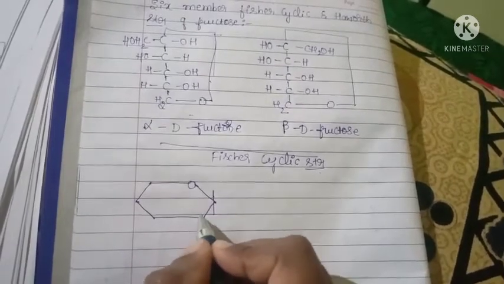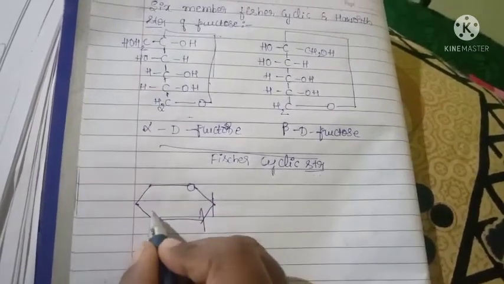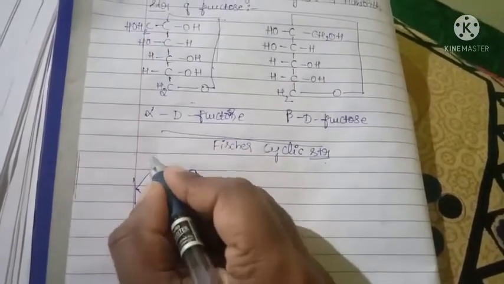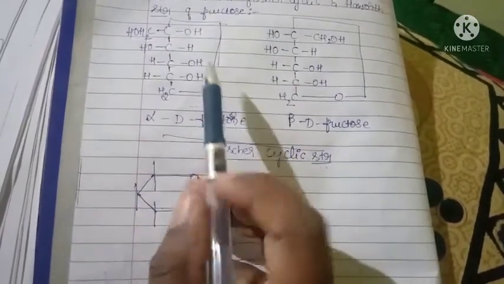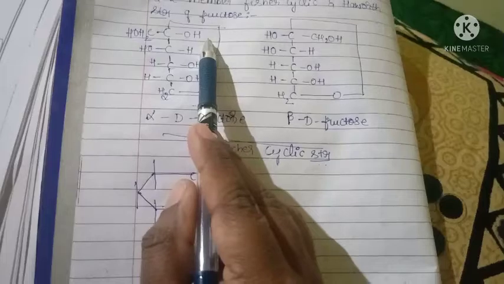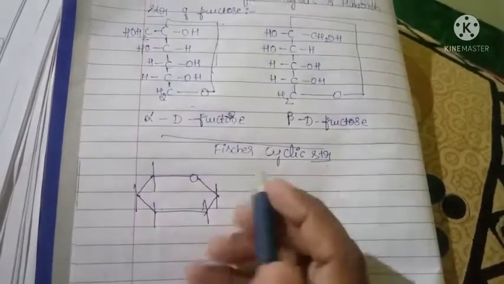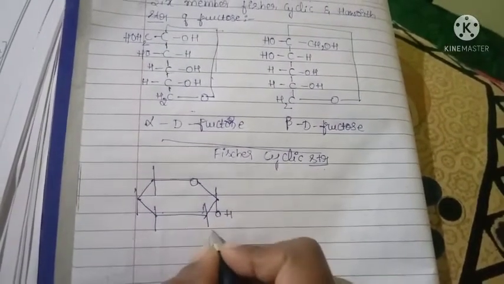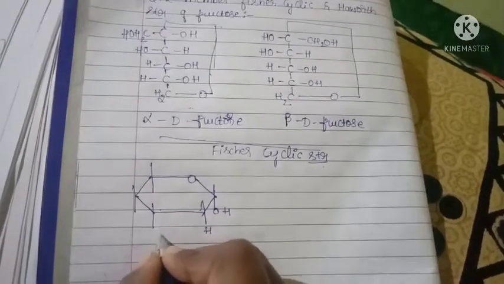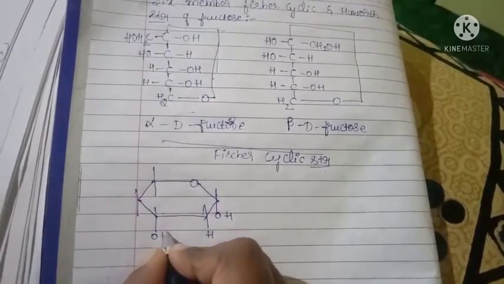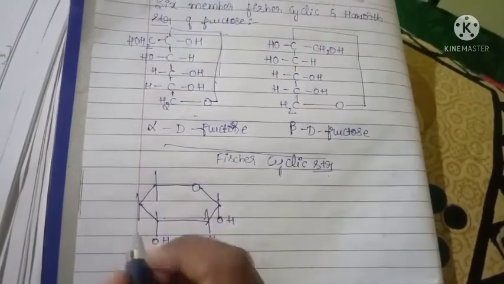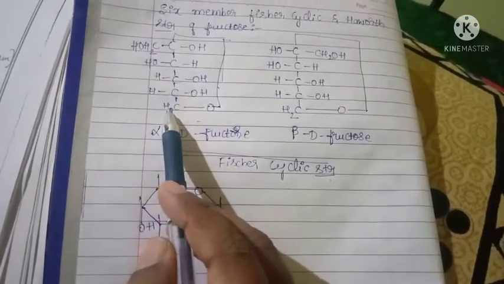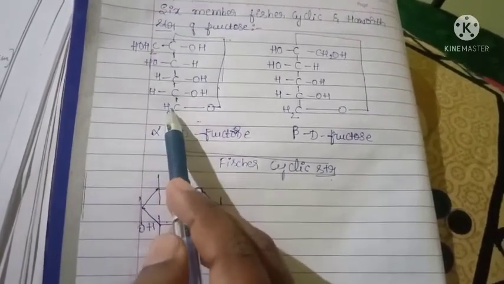Here 1, 2, 3, 4, 5. For the groups on the right side, we have to write them below the plane: OH, H, OH, OH. Then on the 5th carbon atom, H2 is there.